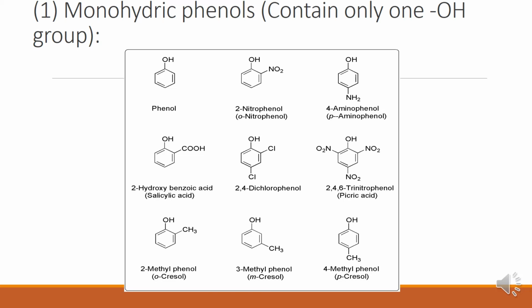Now let me discuss monohydric phenols. Monohydric phenols contain only one hydroxyl group. Examples are 2-nitrophenol, an ortho-substituted phenol, and 4-aminophenol, a para-substituted compound, para-aminophenol. Again, 2-hydroxybenzoic acid and 2,4-dichlorophenol. These are all examples of monohydric phenols.